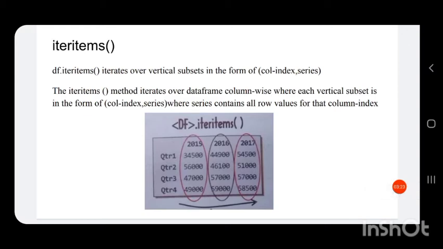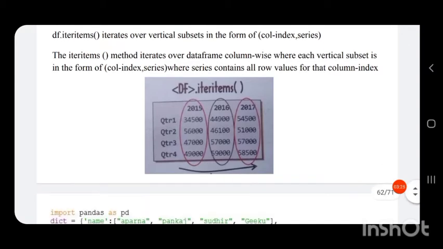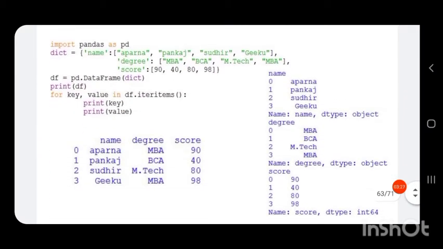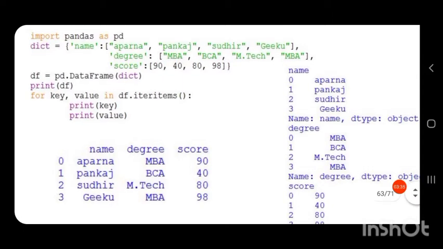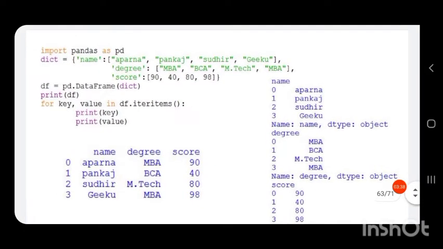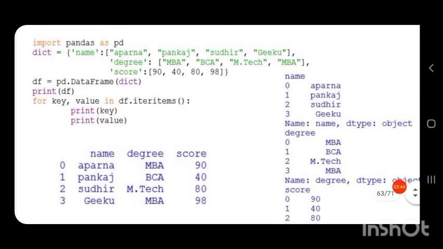So let us see how this function works with the help of a program. For that we first import pandas as pd. Then we have a dictionary, dict equal to, in parenthesis, the key name and its corresponding values. Four values are there: Aparna, Pankaj, Sudhir and Geeku.